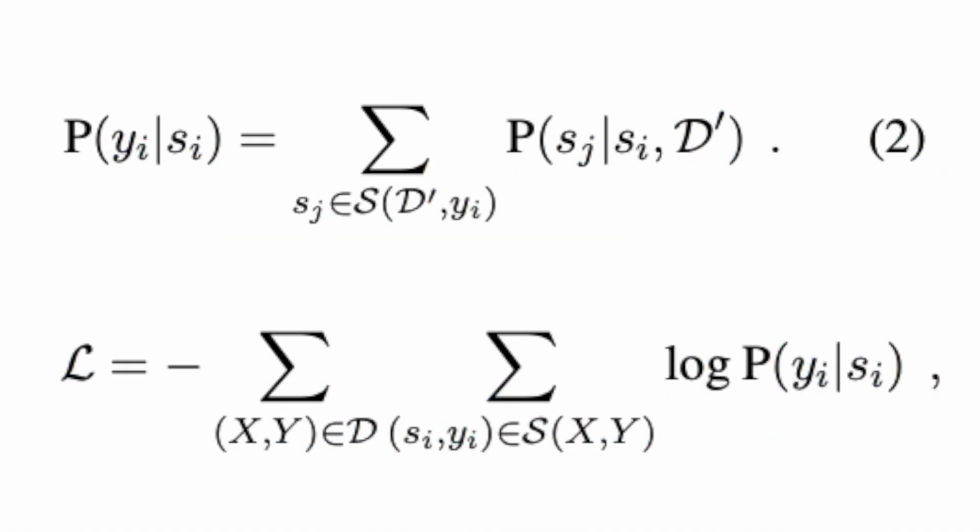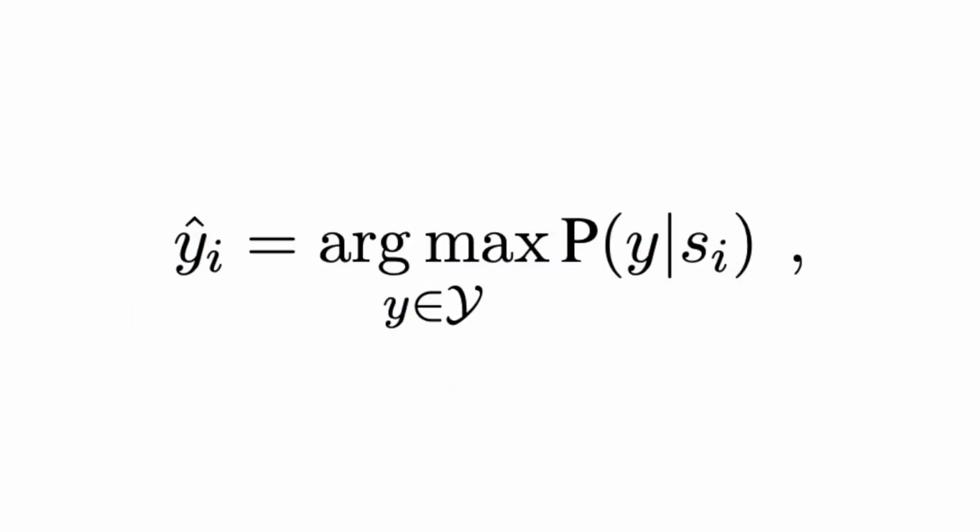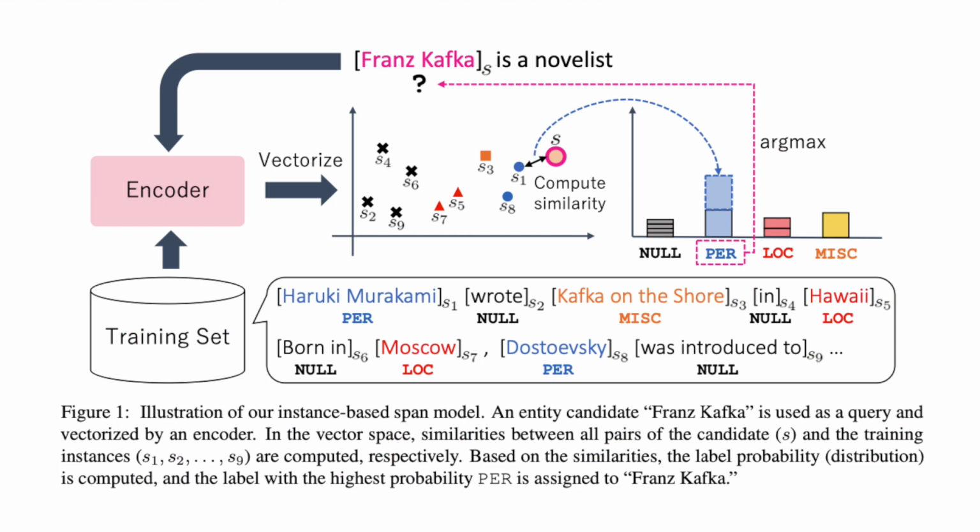Next up, we will use the neighborhood span probability to compute the label probability of span i using the formula here. The sum here means we will sum up the probabilities of neighboring spans that have the same label as span i. Our objective is to minimize the following loss function, the negative log likelihood. And lastly, during inference time, we simply predict the class label with maximal marginal probability as follows. This equation is probably best explained by this portion of figure 1 as you can see here.